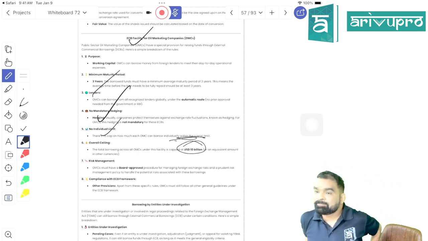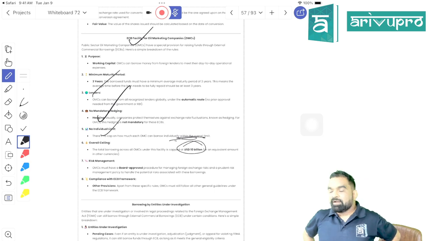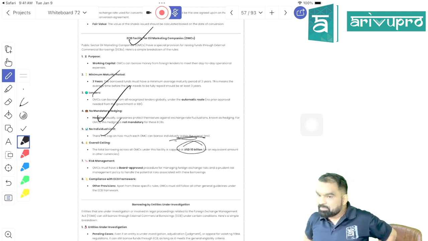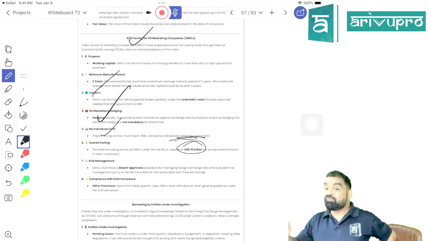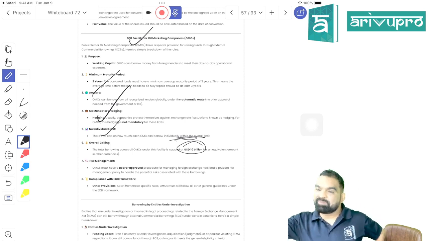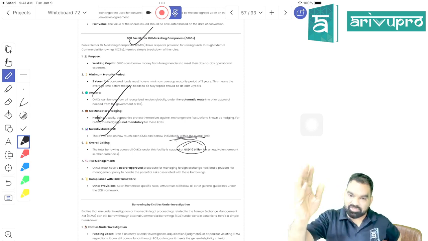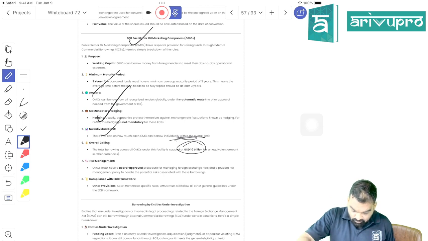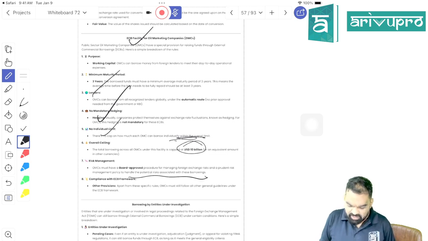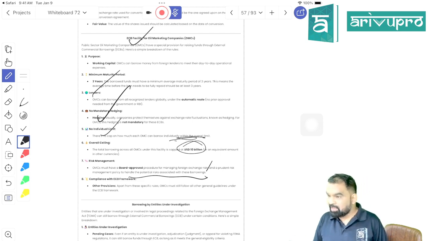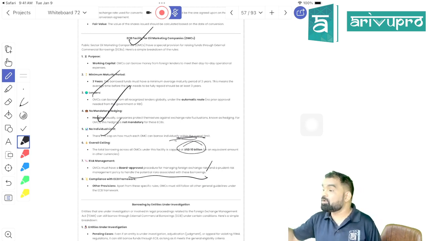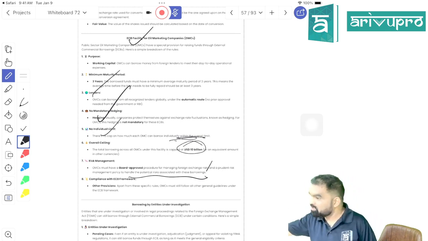What I'm teaching you is, when it comes to ECB guidelines, generally common ECB guidelines are applicable to all companies, but for startups there is a specific guideline, and for oil marketing companies there is a specific guideline, right? Now, OMC must have a board-approved procedure for managing foreign exchange risk and prudent risk management. They may go for hedging, they may not, but they need to have a risk management system to manage fluctuation in the value of foreign exchange.